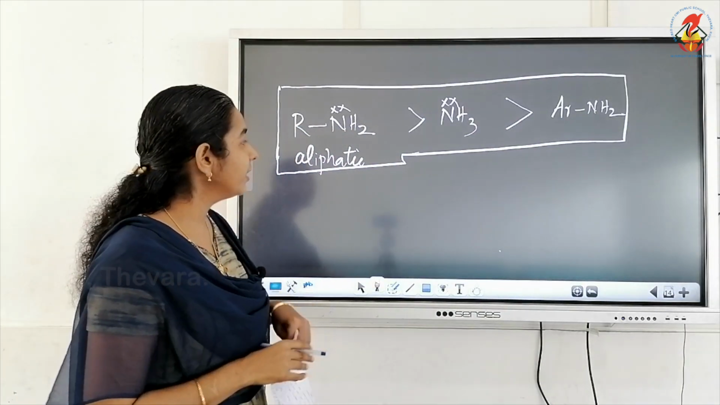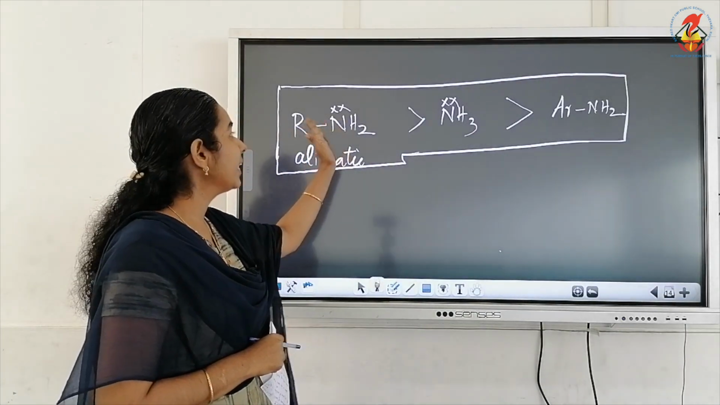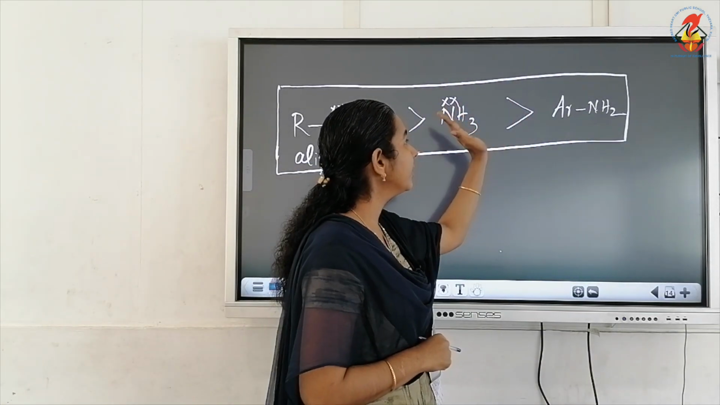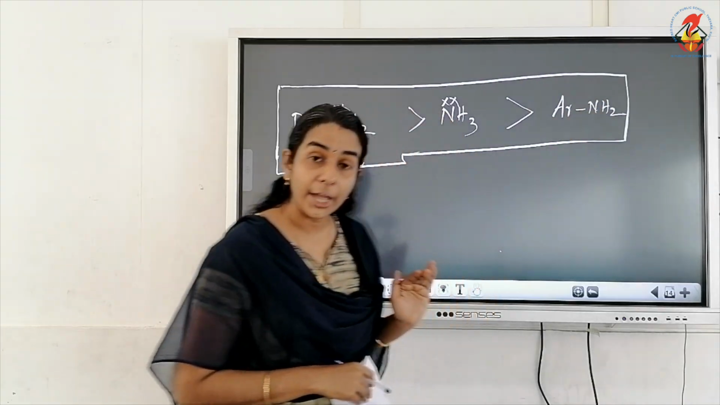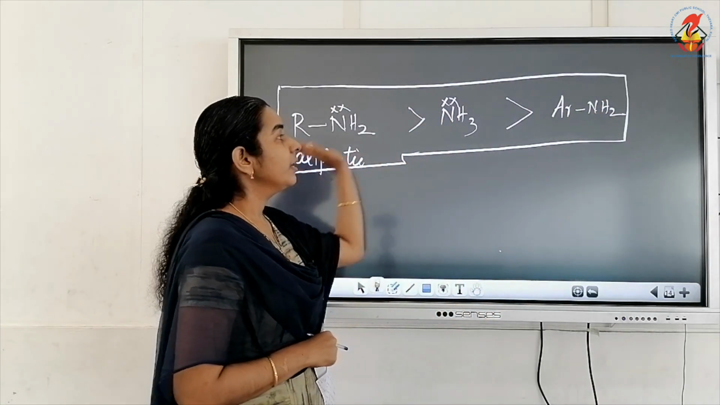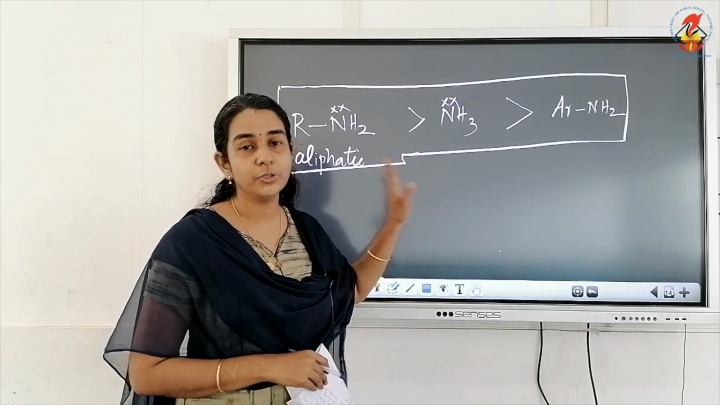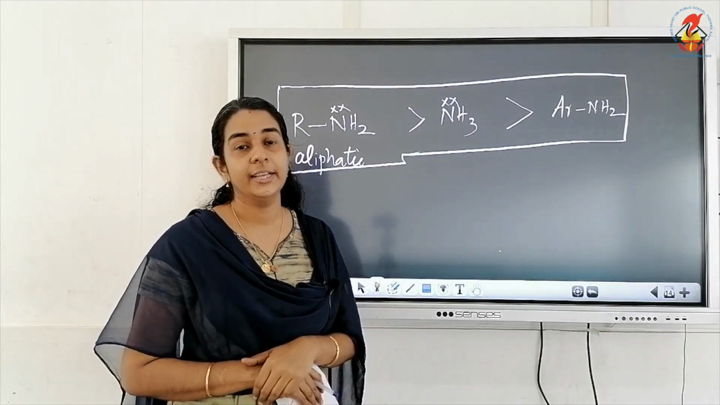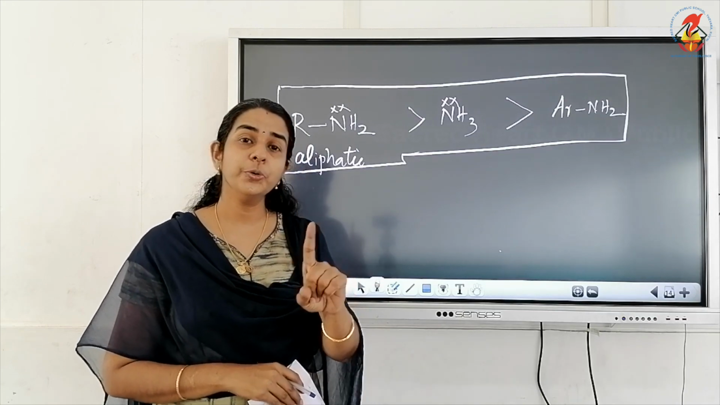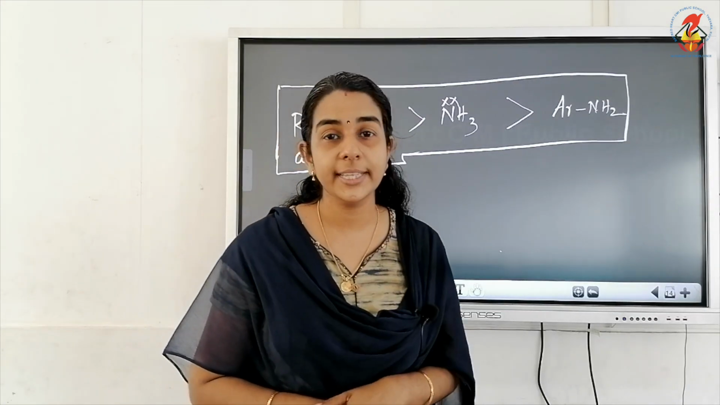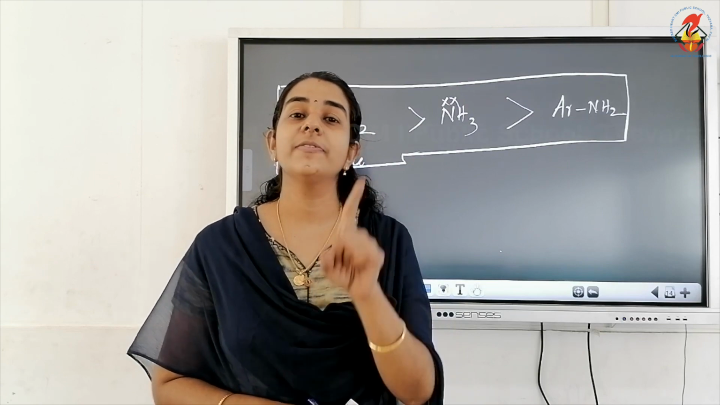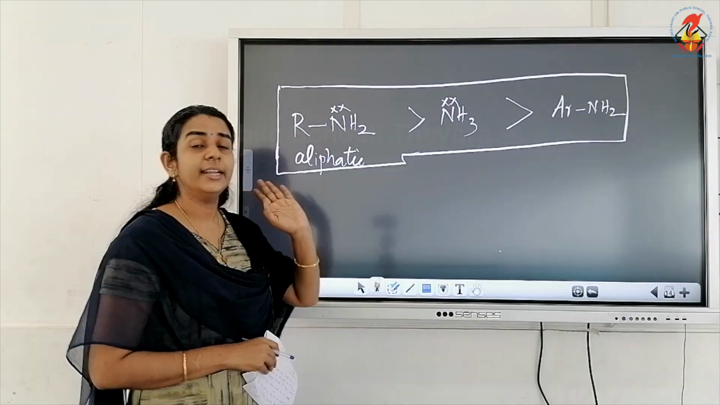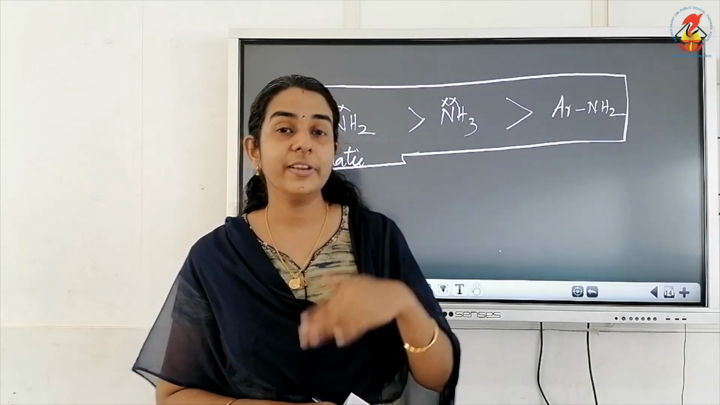So in the first video we compared aliphatic amine and ammonia. In the second video we compared ammonia versus aromatic amine. Now if we compare all the three types of compounds, this is the order of basicity. So remember, if the NH2 group is directly attached to the benzene ring, the basicity will always be less. And if there is an alkyl group present, definitely the basicity will be high.